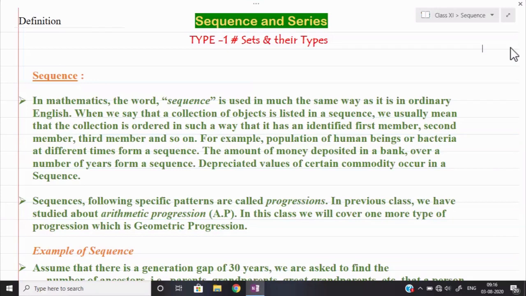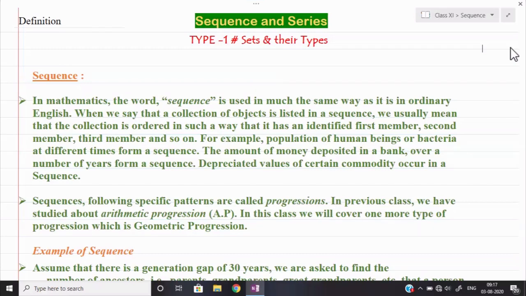Now, one thing to remember: in the examples I have given, I did not follow a particular pattern in giving the list of numbers. For example, if I am depositing money, I am not depositing the same amount every time. That is not compulsory to define a sequence. A sequence is a list of numbers which goes with some mathematical values.